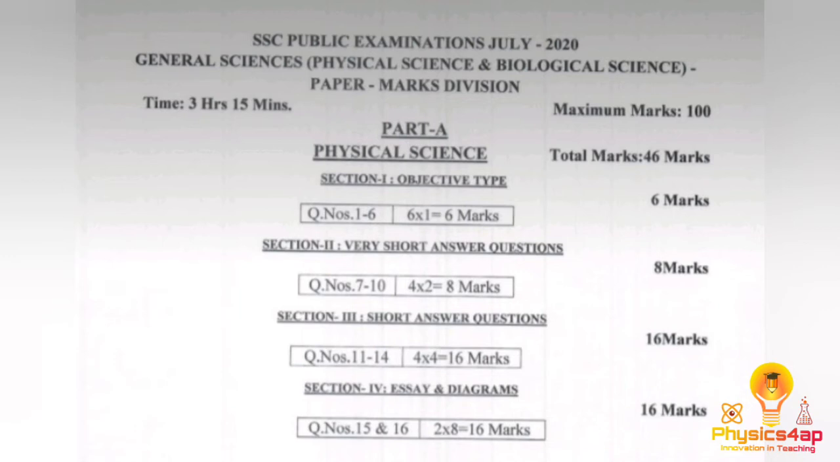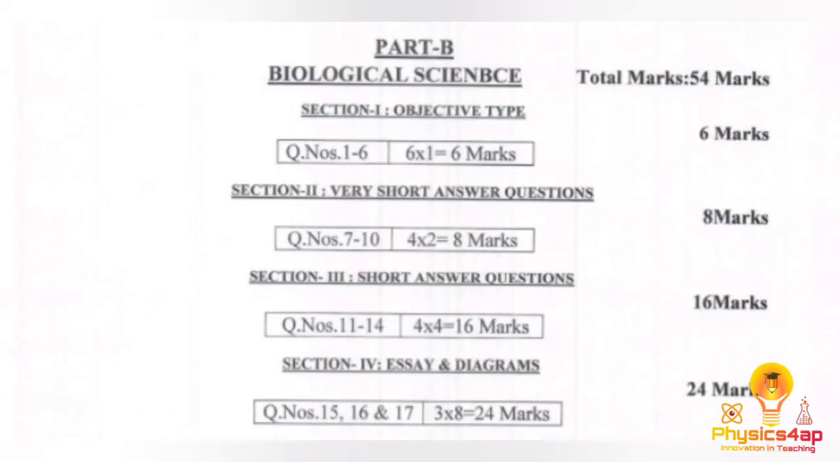Section 1 is the objective type with 1 mark questions, so 6 will be given. Section 2 is very short answers. 4 questions will be given, each question carries 2 marks. The third section is short answer questions, 4 questions, each question carries 4 marks, 16 marks in total. And the last, section 4, is the essay and diagram. 2 questions will be given with internal choice, each question carries 8 marks.